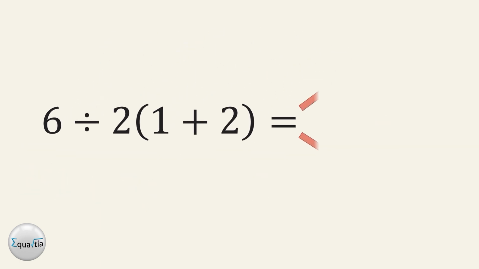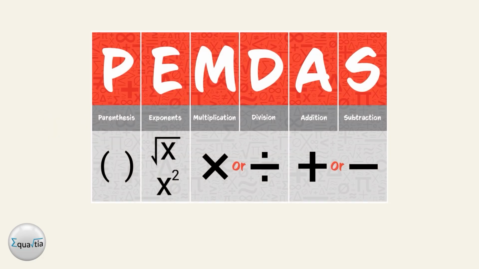What is the correct result? 9 or 1? To settle it, we need the real rule that decides which order is correct, the rule called PEMDAS. Before we solve it, we need the master rule called PEMDAS. It stands for parentheses, exponents, multiplication, division, addition, and subtraction. These 6 words are the priority ladder for evaluating any expression.